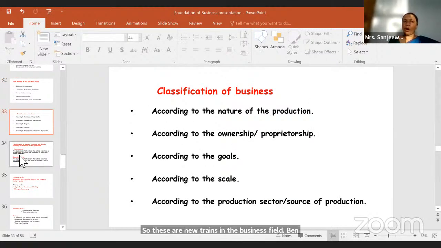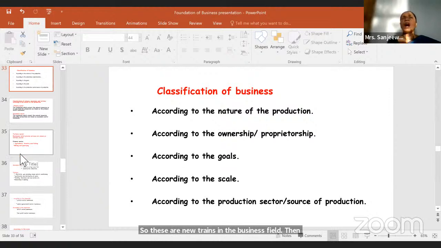Then something very important, classification of business. How do you classify business, right? There are ways of classifying business, children. According to the nature of the production, how are you going to produce this? According to the nature, you can classify business. According to the ownership, who owns this? According to that, you can classify. According to the goals, you can classify the business. According to the scale, you can classify. According to the production sector, you can classify. Now we'll see.